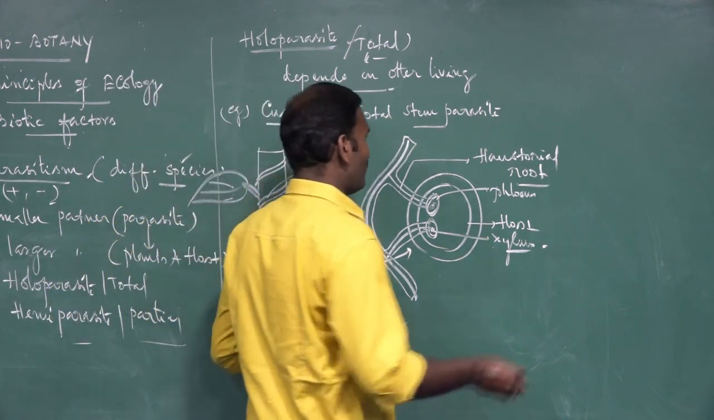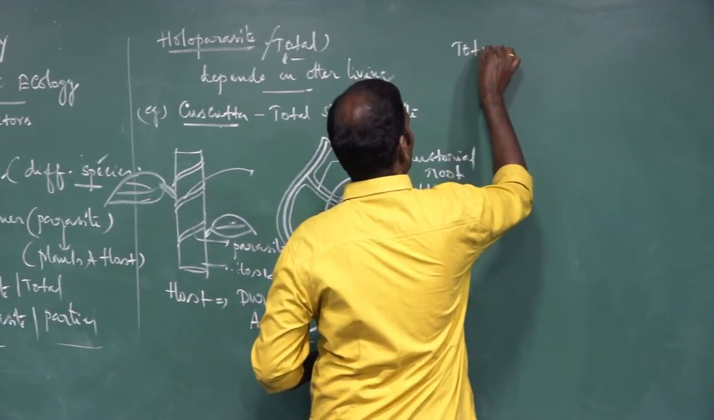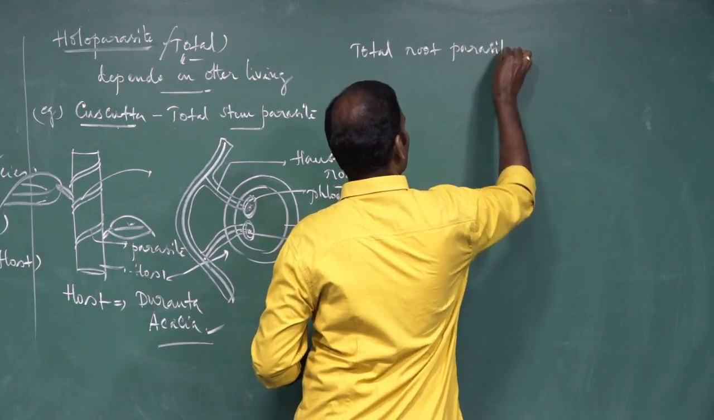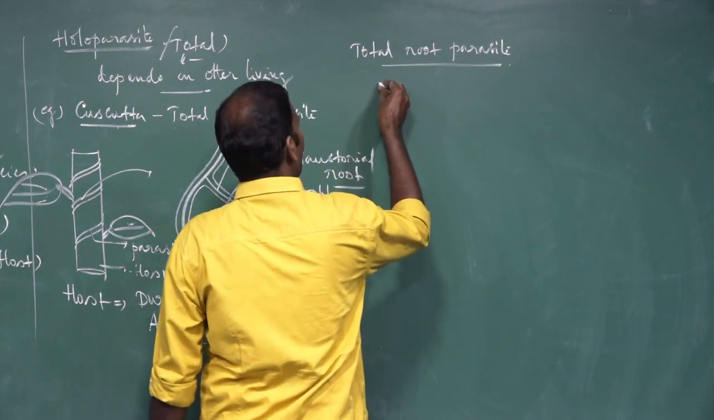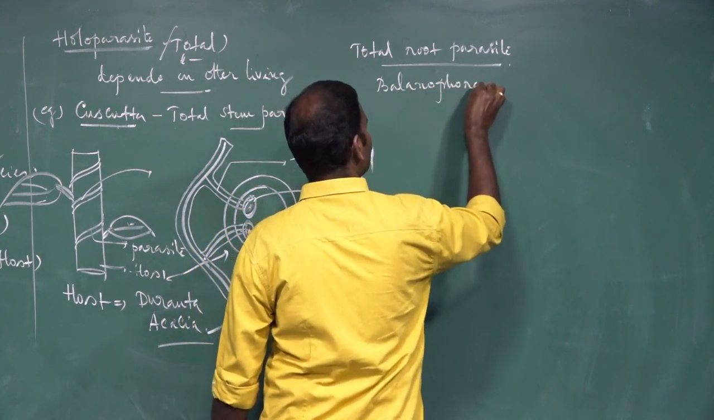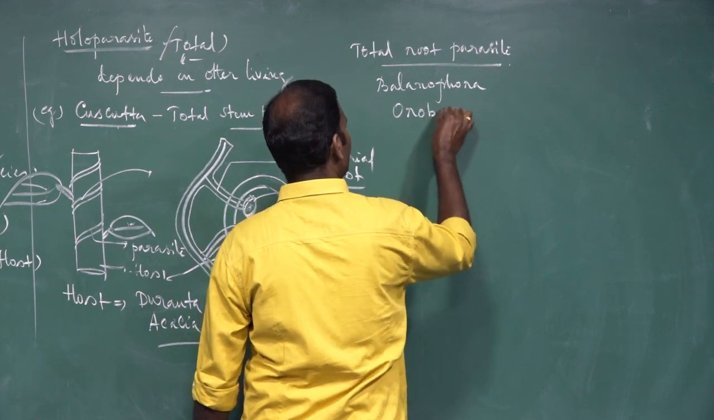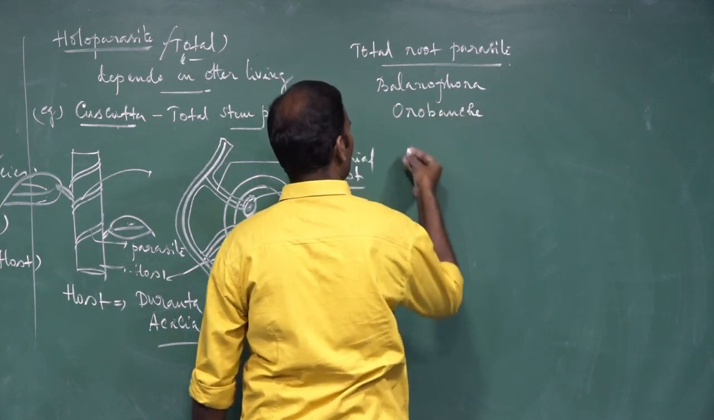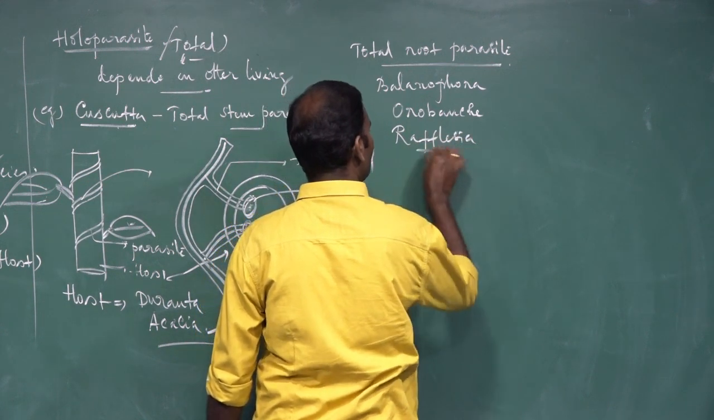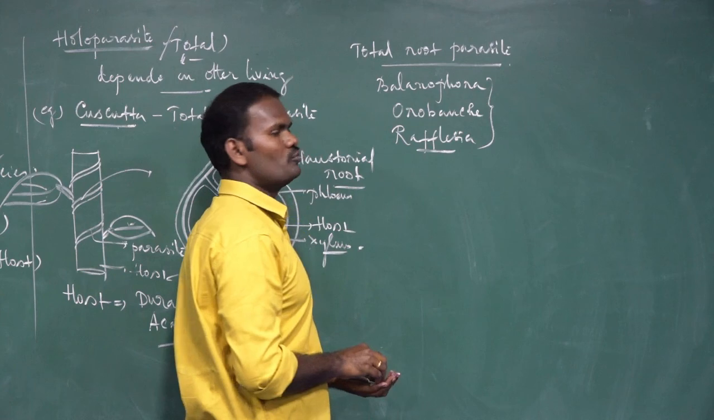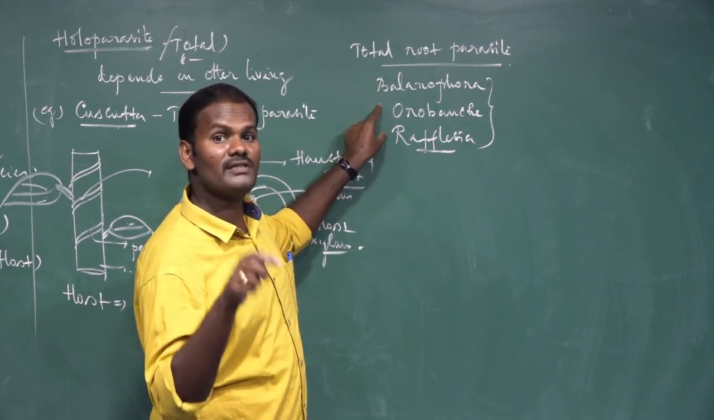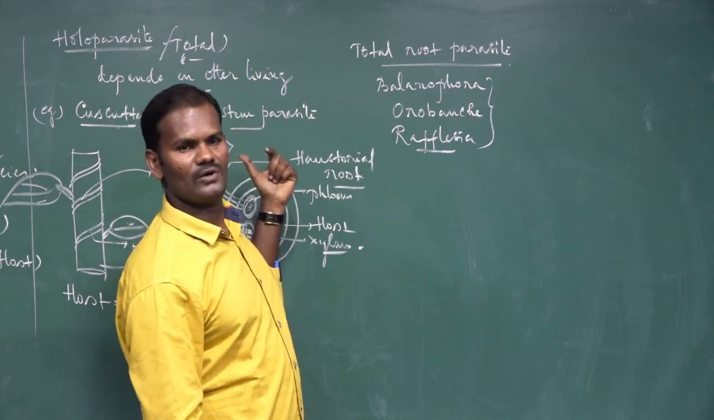Similarly, total root parasite. For example, Balanophora, Orobanche, then Rafflesia. These are examples of total root parasites. I mean, these are parasitic plants. They totally depend on the root of the host, not the stem of the host.